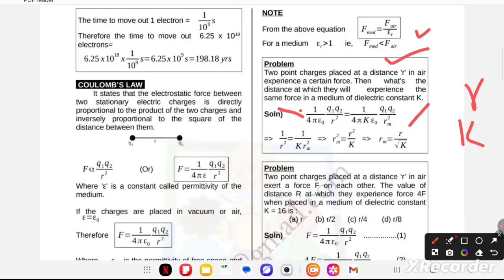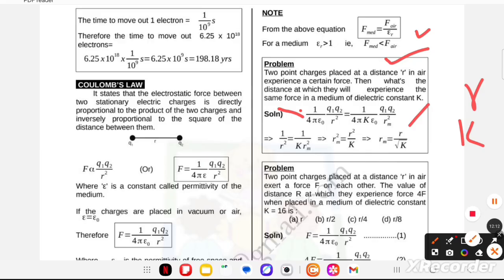All are the same: 1 upon 4 pi epsilon naught cancels out, Q1 Q2 also cancel out, so the remaining part is 1 by r square is equal to 1 upon K r square in the medium. Therefore r square medium is equal to r square by K. So r medium is equal to, square and square cancel out, root K. R medium is equal to r upon root K.